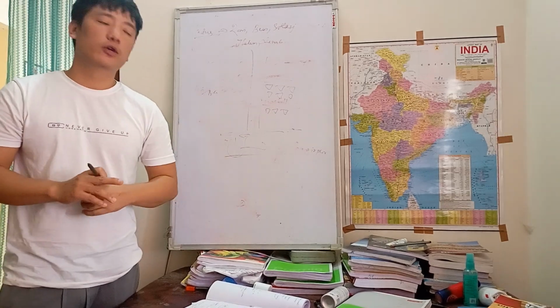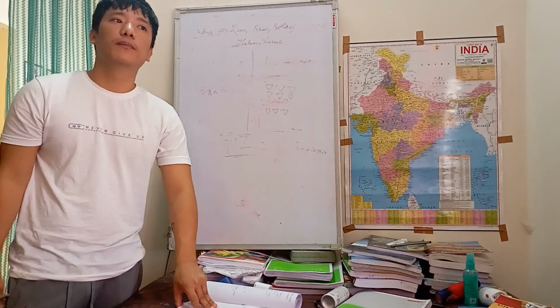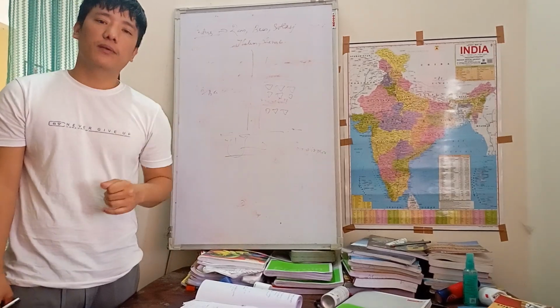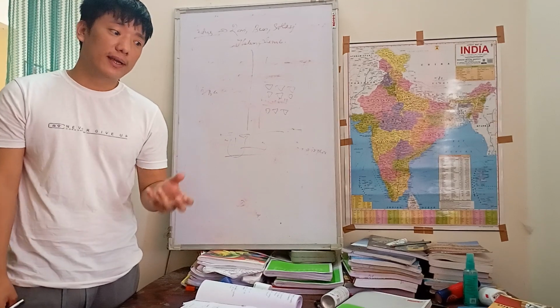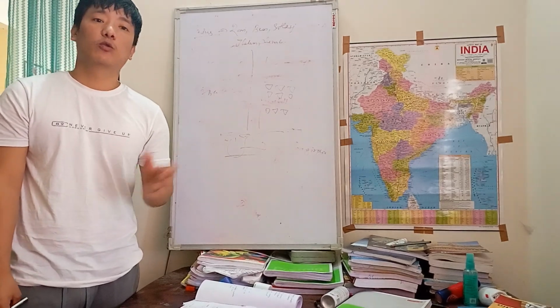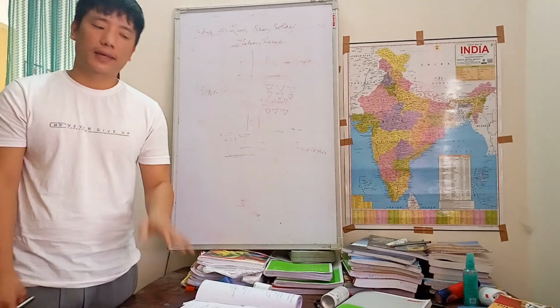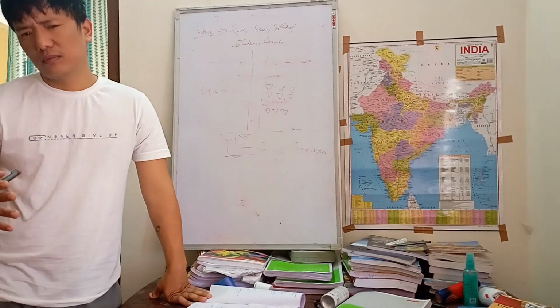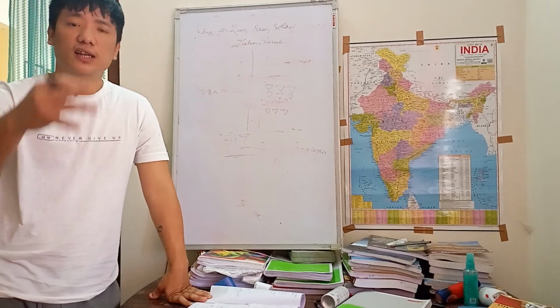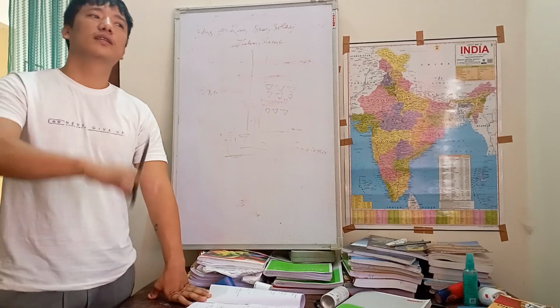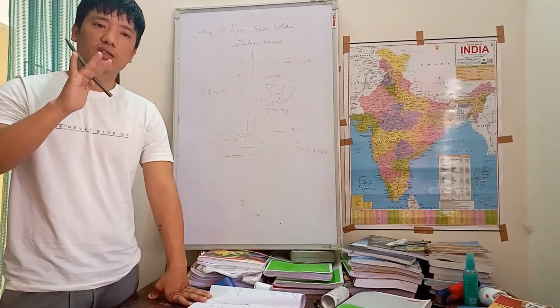The next topic which we are going to cover is the Vedic age, and in this Vedic age we'll be reading about the Rig Vedic age and the 4 Vedic books: Rig Veda, Yajur Veda, Sam Veda, and Atharva Veda. We are going to discuss these 4 Vedas.